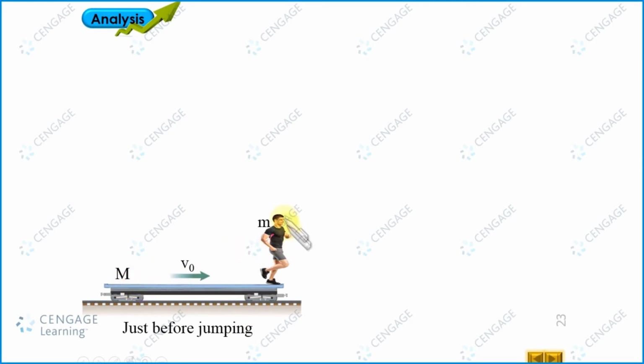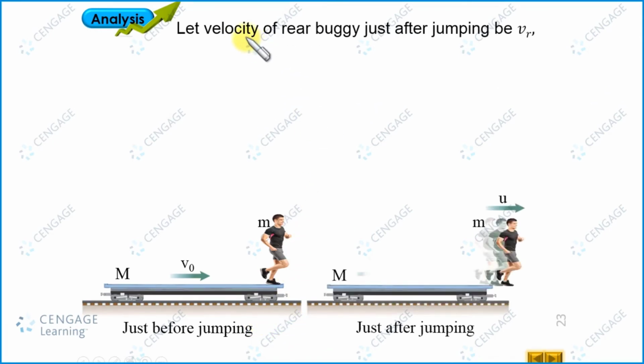At this time, the man of mass small m and this railroad car both are moving with the common velocity, and there is no friction between the rails and the railroad car. That means there is no external force acting on the system in the horizontal direction. That means the linear momentum of the system in the horizontal direction is conserved just before jumping and also just after jumping. Okay, so let us assume the velocity of the rear buggy just after jumping is Vr.